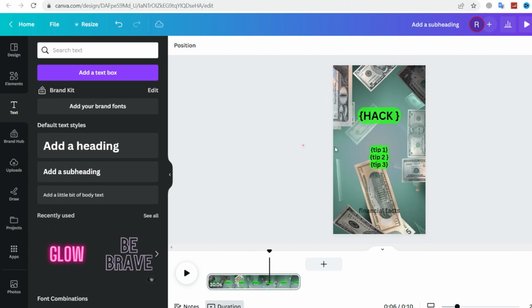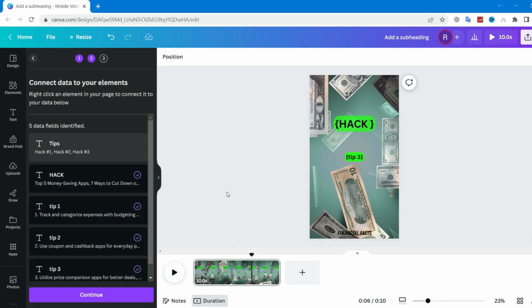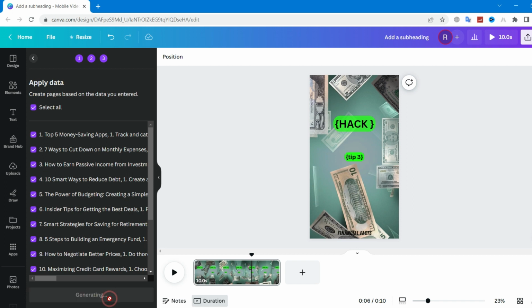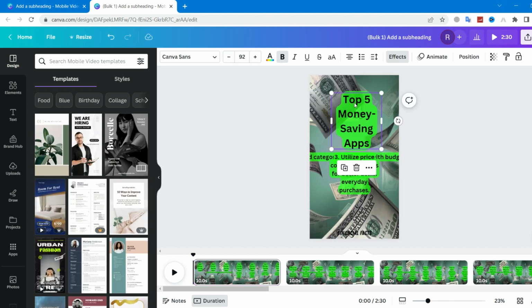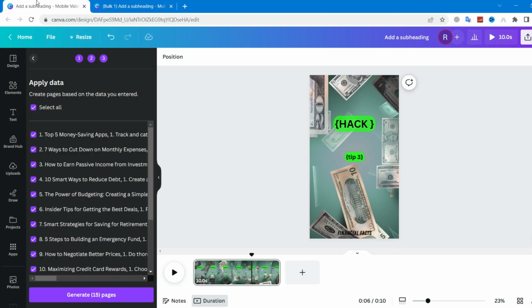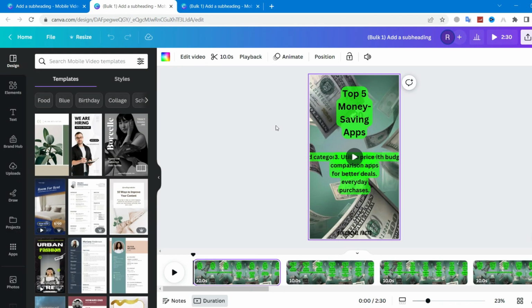And you can put tip 1, tip 2, and tip 3 above each other in the center of your video, and now see how it looks. Now we can go back to bulk create, click on it, and then click continue, and then generate. After you click the generate button, it will open a new tab. As you can see, the title size is really big, so go back to this tab and change the size of the text to make it fit the video size, and we will take it up a little bit. And now generate it again, so now it's done and it looks great.